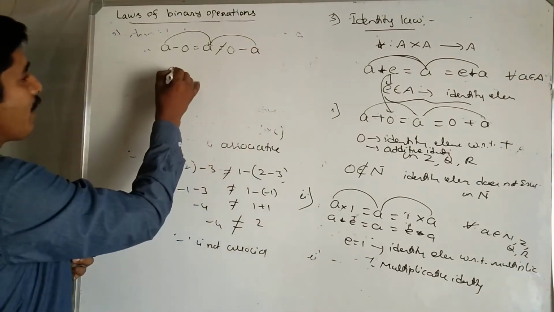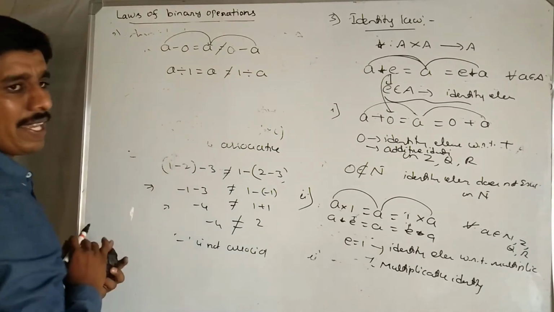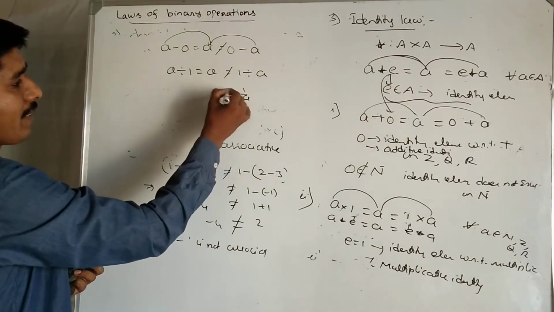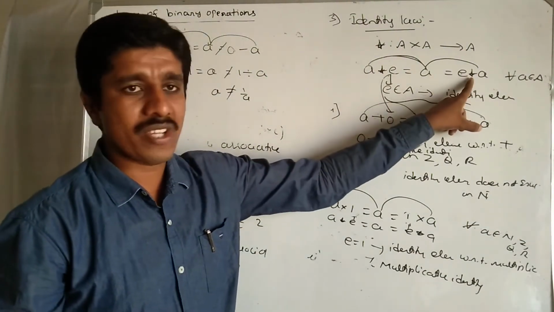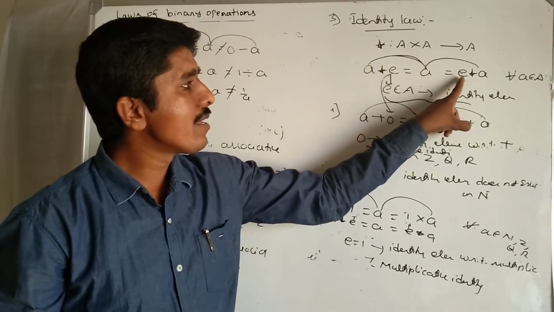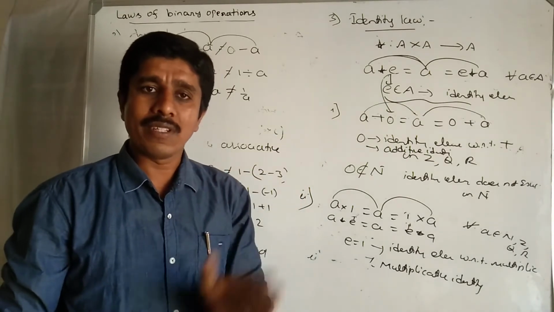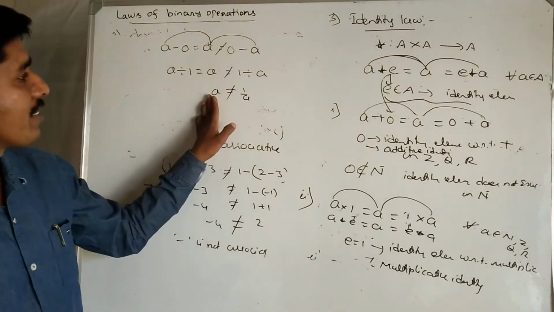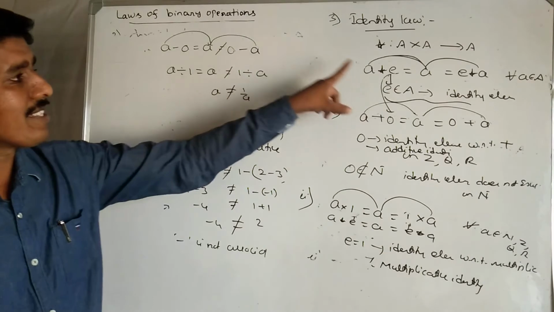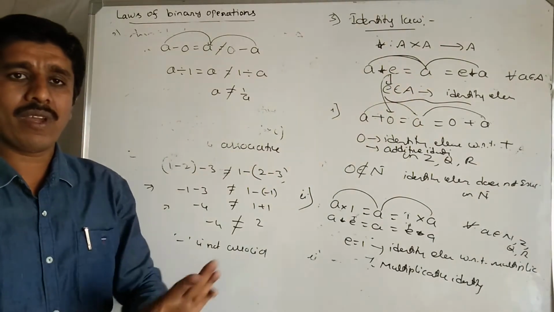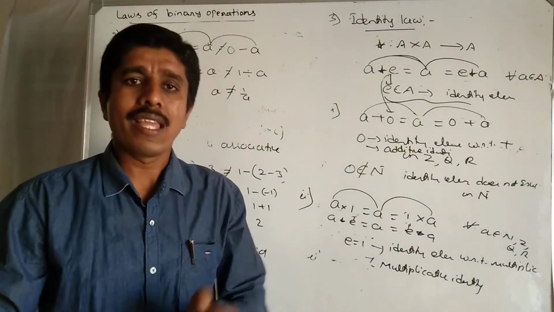Similarly, a divided by, suppose, 1 equals a, but 1 divided by a is 1 by a, which is not equal to a. So division satisfies only one of the two conditions, a star e equal to a and e star a equal to a. Identity element does not exist because the condition cannot be satisfied. Division and subtraction cannot satisfy this identity condition. Therefore, identity element does not exist with respect to subtraction and division.